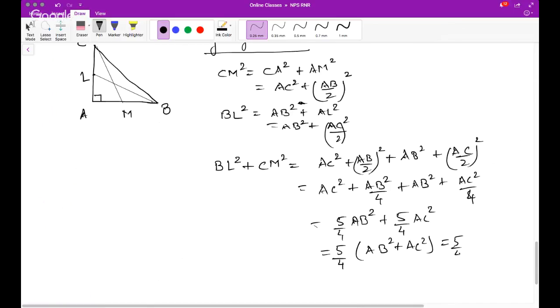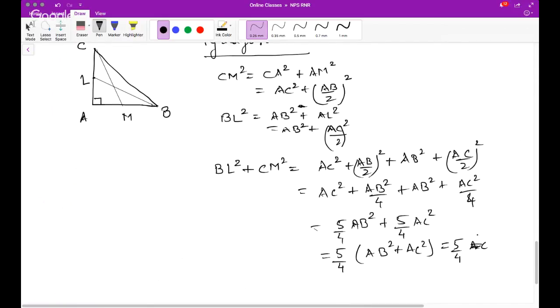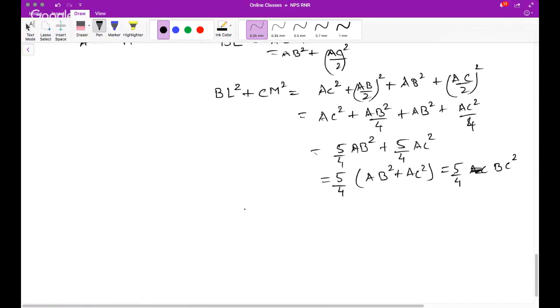Now AB square plus AC square will be nothing but BC square by Pythagoras theorem. So I can write BC square. So hence my equation is BL square plus CM square is equal to 5 upon 4 BC square.